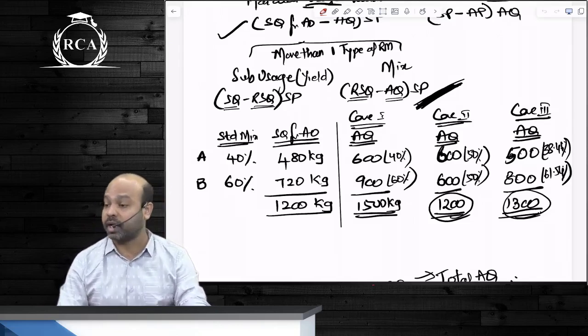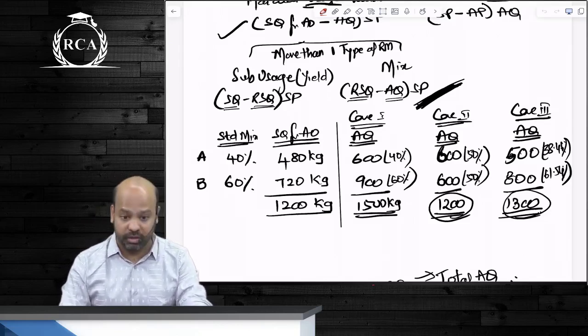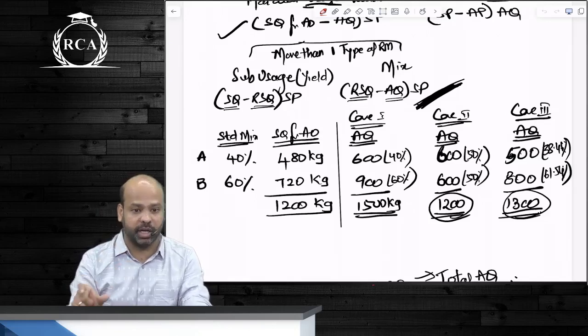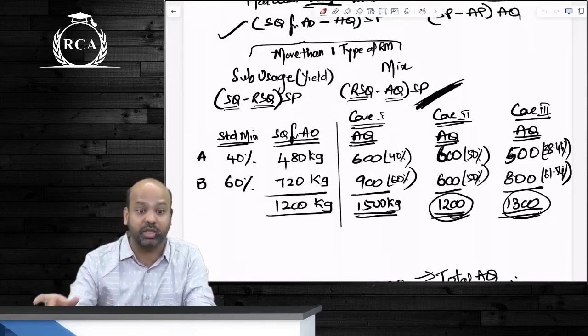Material price variance, by default, is based on purchases or consumption? Purchases. But I said, in the exam, to be sure, you will also write an alternate answer: if it is computed on the basis of consumption, this is the answer.